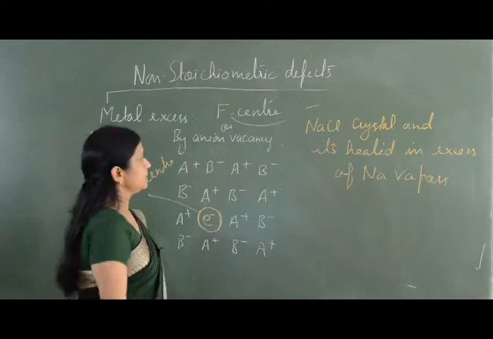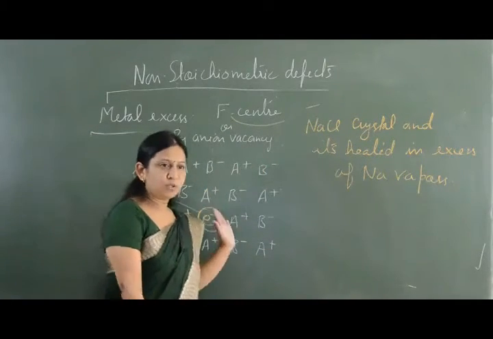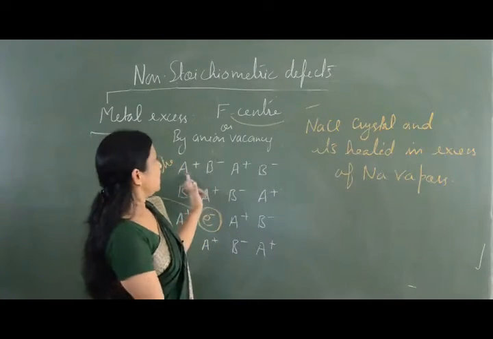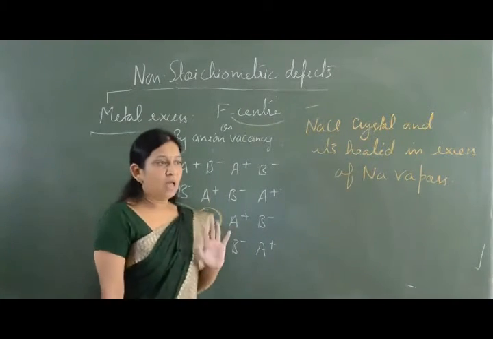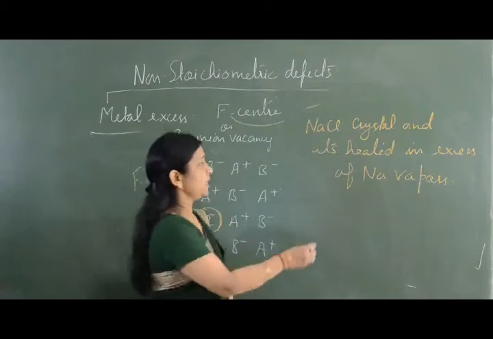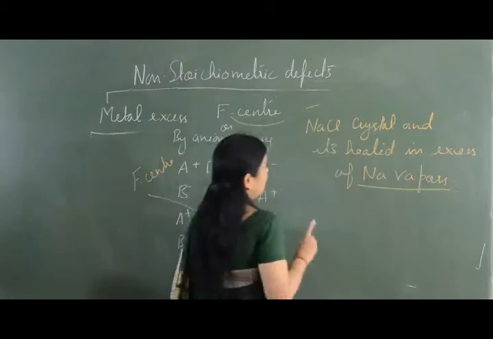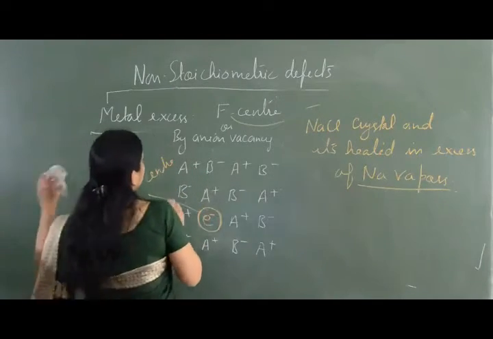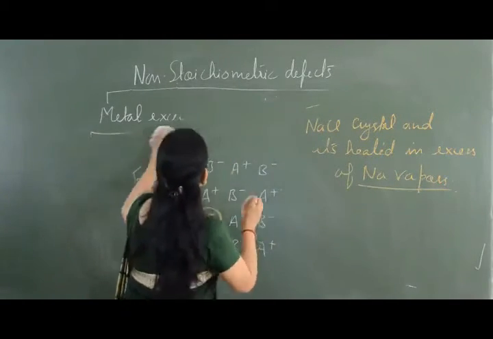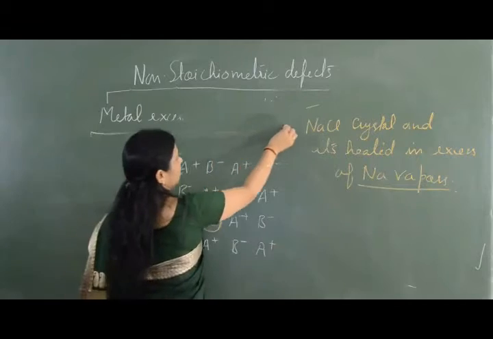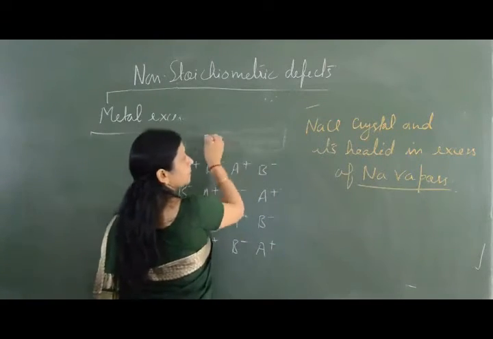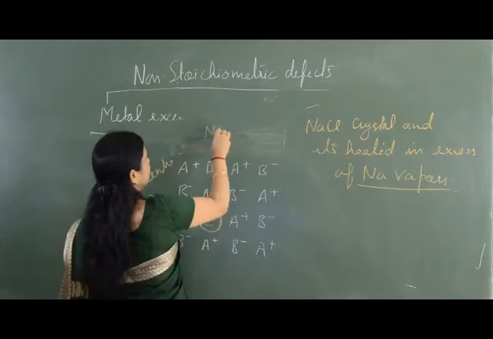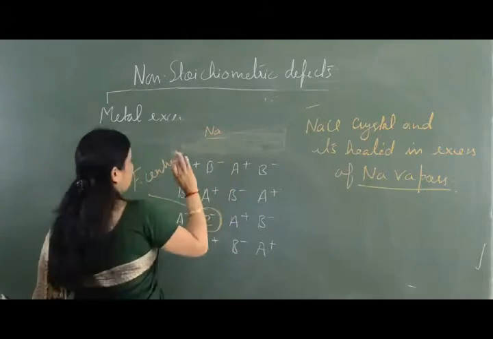Suppose the cation is sodium and the anion is chlorine, and this crystal is heated in excess of sodium vapors. Now because the sodium vapors are in excess, these sodium atoms get accumulated on the top here.